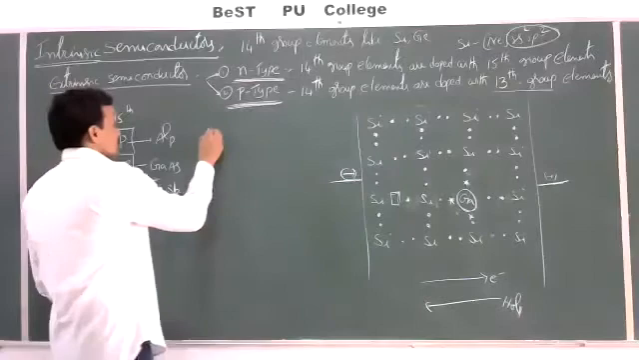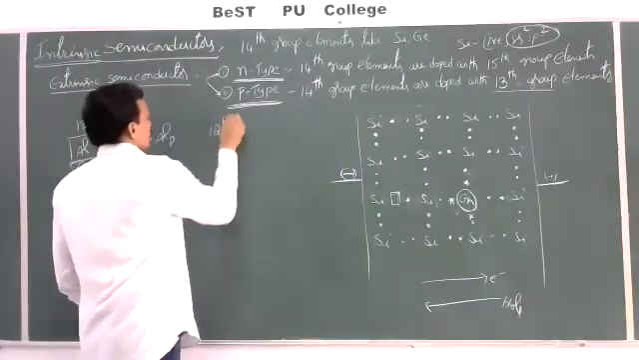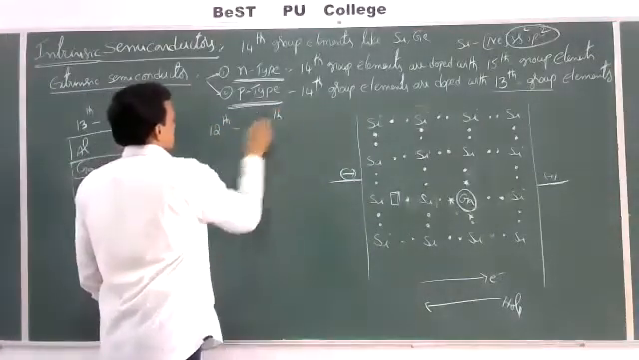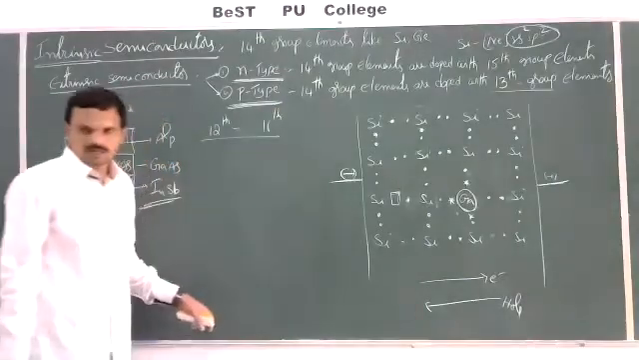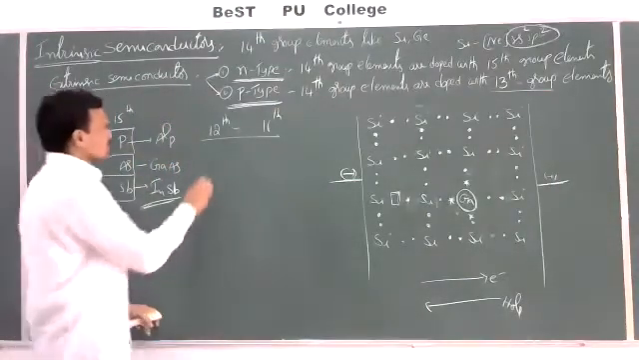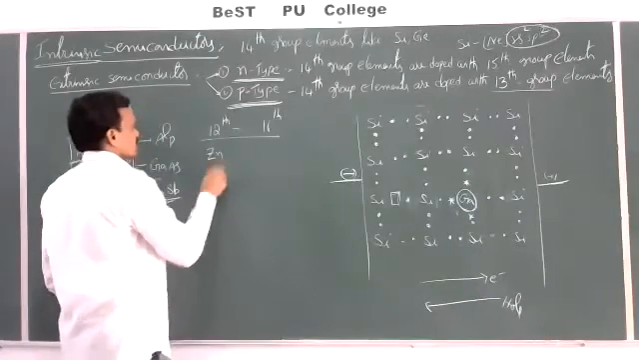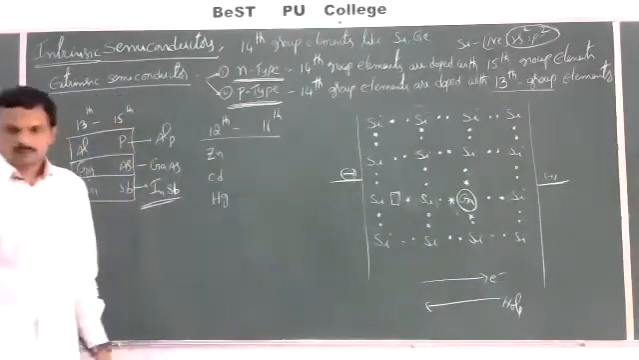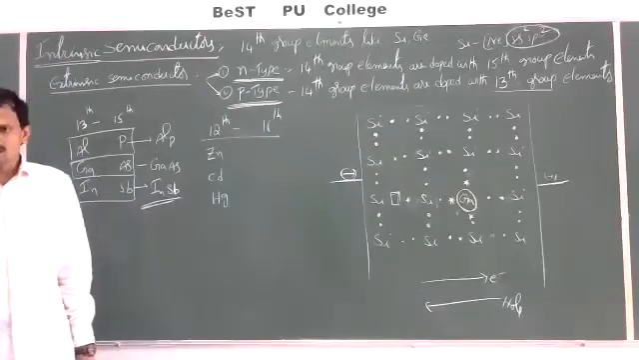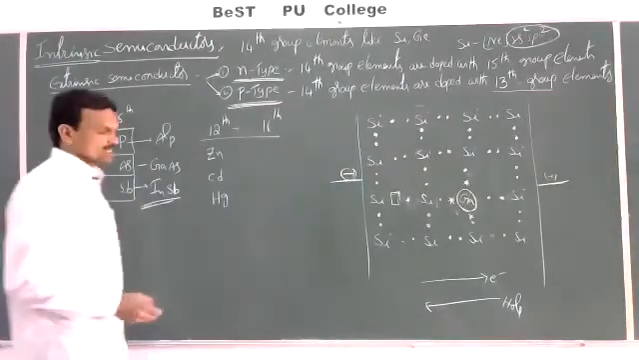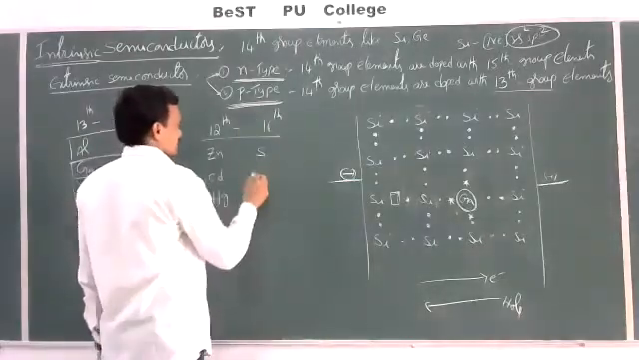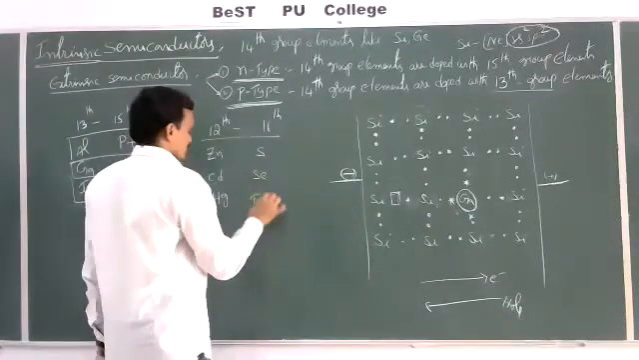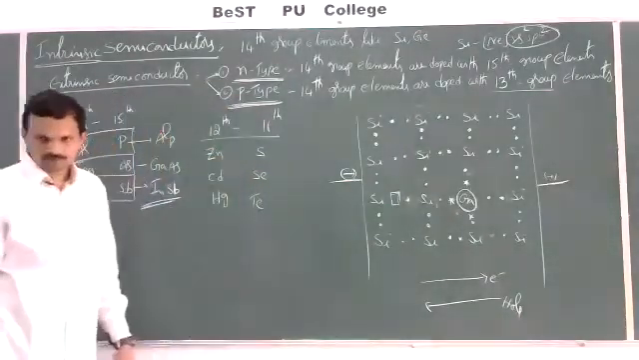Similarly, by the combination of 12th group elements as well as 16th group elements, semiconductors are also prepared. What are the 12th group elements? Zinc, cadmium, mercury. So zinc, cadmium and mercury are 12th group elements. 16th group elements: sulfur, selenium, tellurium. Oxygen is a gas, leave that.